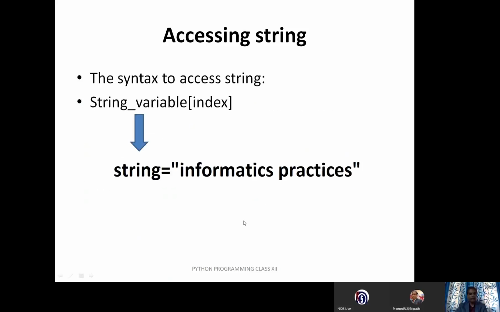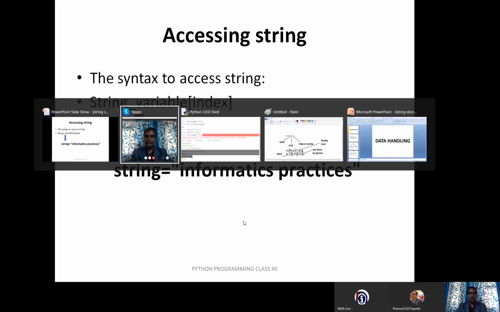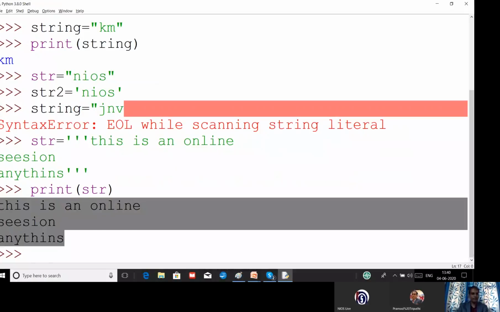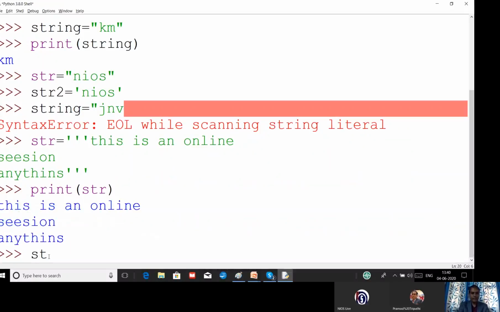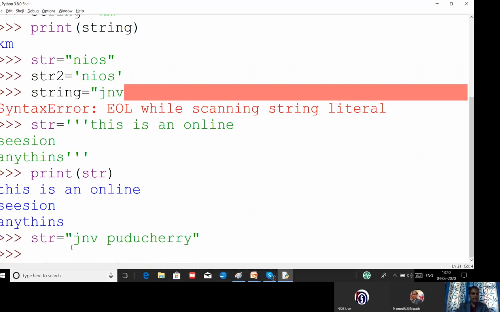Now let us see how the data will be accessed. Let us have an example. Suppose I have created a string str and I have assigned the value JNV Puducherry. Now you can see the index number of J is 0, the index number of N is 1, and the index number of V is 2. Are you able to catch my point?